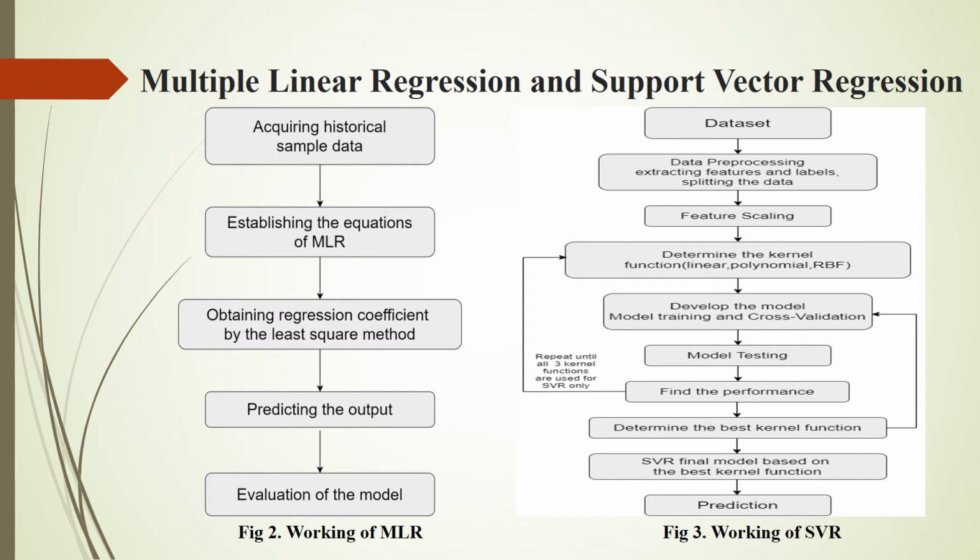This regression model includes 5 modules, namely acquiring historical sample data, and then by establishing the equations of multiple linear regression, the regression coefficient beta is estimated by the least square method during the learning process in the training phase to identify the features that have high impact over the output y. The higher the value of the coefficient, the feature with respect to that coefficient has the highest impact on the dependent variable and is considered the most important feature for predicting the value.